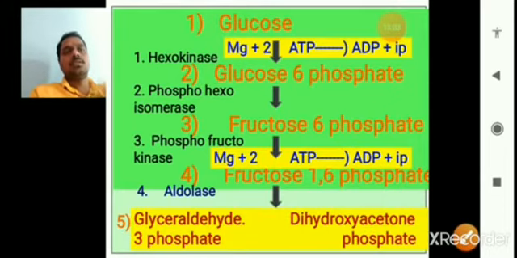So this is glycolysis from the first to fifth step. In this first to fifth step, 2 ATPs are used, meaning energy is very important for the conversion of glucose to the 3 carbon molecules, glyceraldehyde 3 phosphate and dihydroxyacetone phosphate.